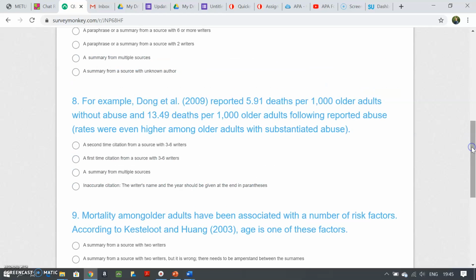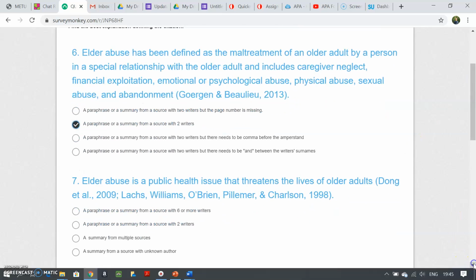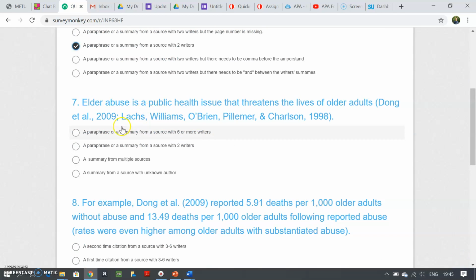Okay, and let's see. Next one, number 7, sorry. Again, there are no quote marks, so it must be a paraphrase or summary. With 6 or more writers? No, it doesn't look so. With 6 or more writers, if you remember, it was like et al. Yes, here is one source with et al., but there's something, in fact, different happening here. Let's see what is happening.